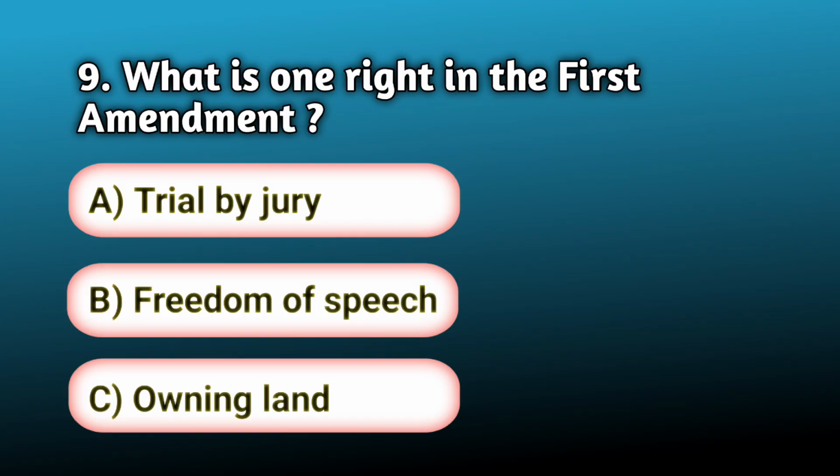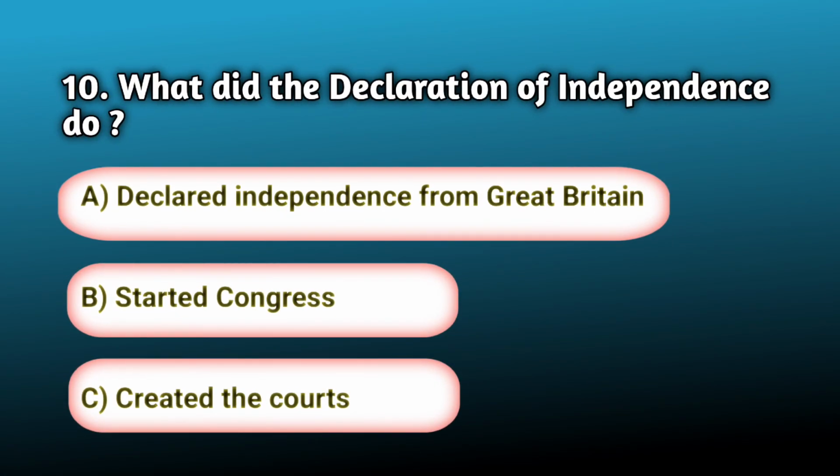A. Trial by jury. B. Freedom of speech. C. Owning land. Answer B. Freedom of speech. What did the Declaration of Independence do?